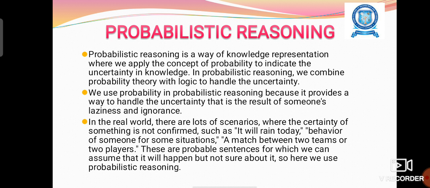We can't tell exactly what will happen in a match between two teams or two players, like who will win. Such situations are called uncertain situations, and this kind of information is called uncertain information. AI can deal with this kind of information using probabilistic reasoning.